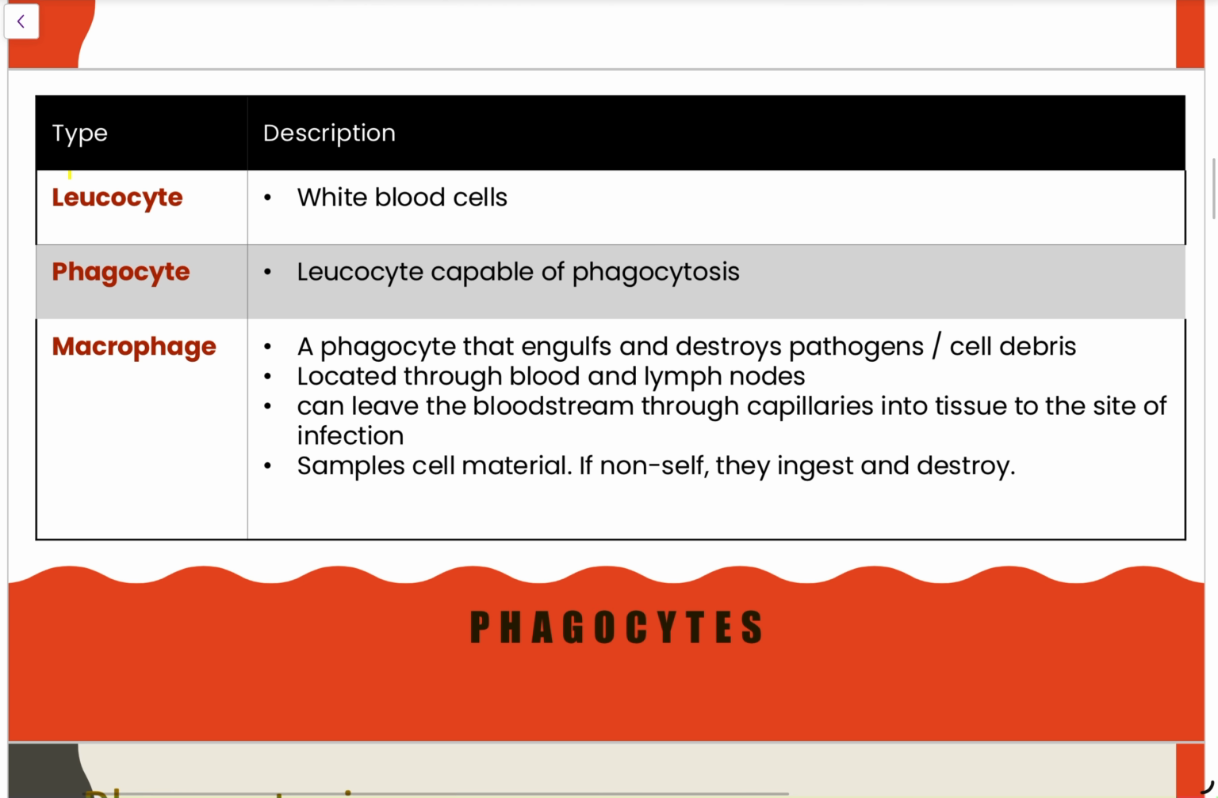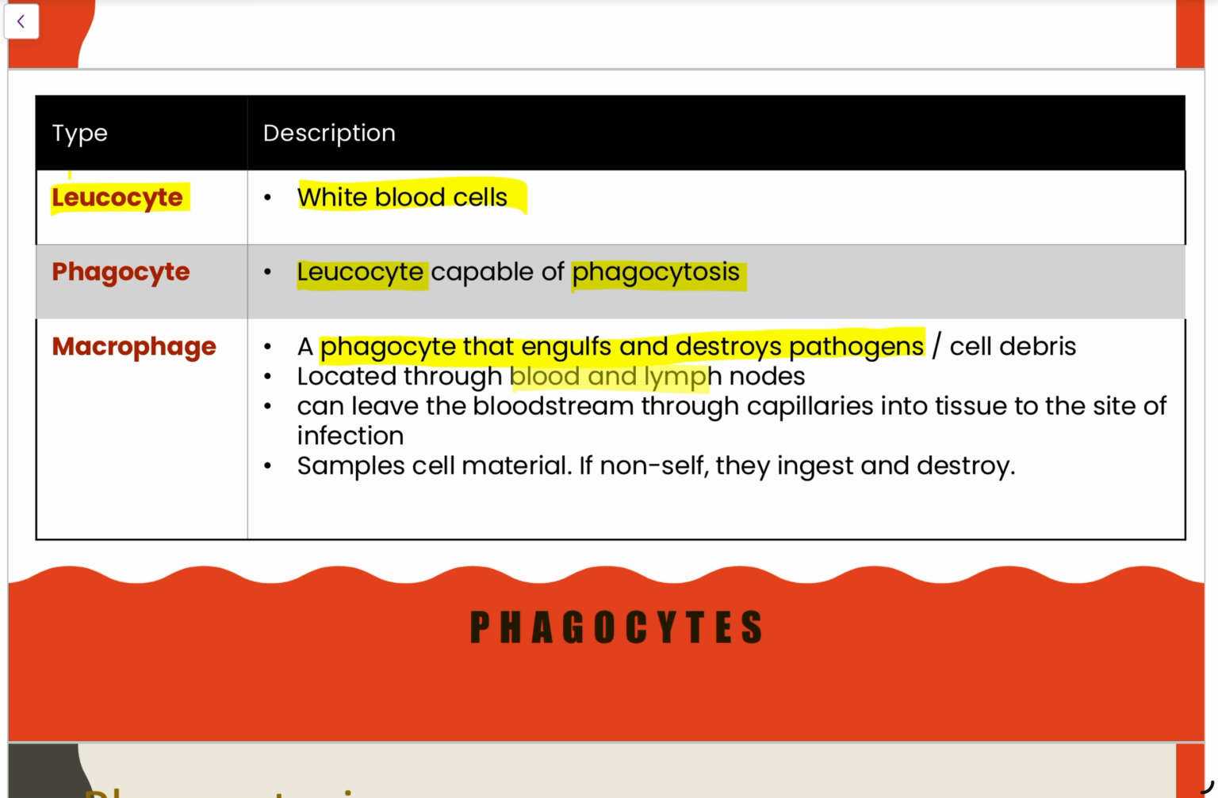So, phagocytes. What are they? Well, number one, we have a general definition here, leukocyte. This is the name given to white blood cells. We learned this in year 11. A phagocyte is a specific kind of leukocyte which is capable of a process known as phagocytosis. Now, the cells that commonly undergo phagocytosis are macrophages. And a macrophage is a phagocyte that engulfs and destroys pathogens.